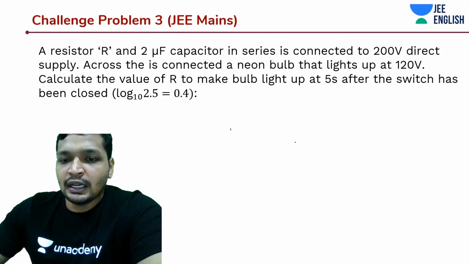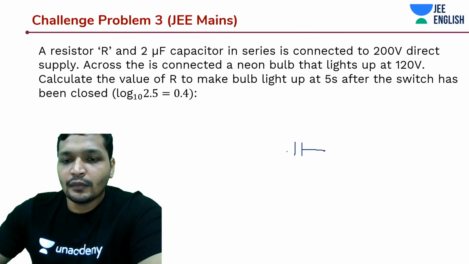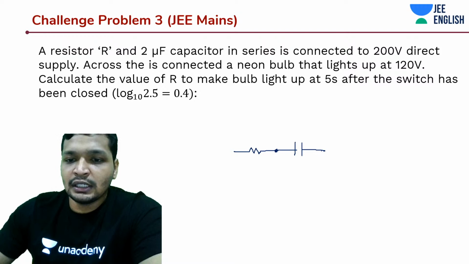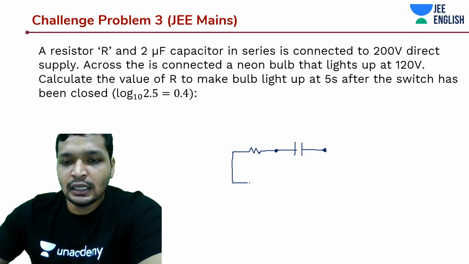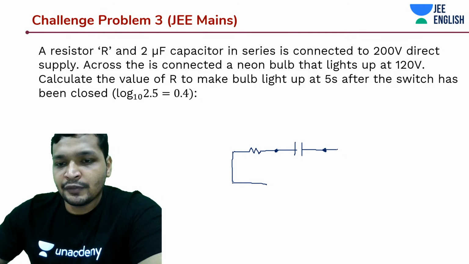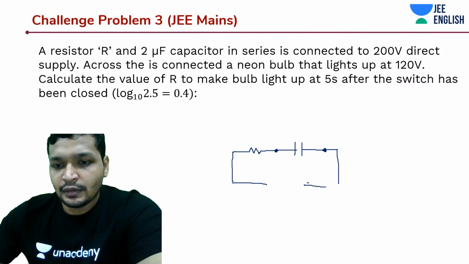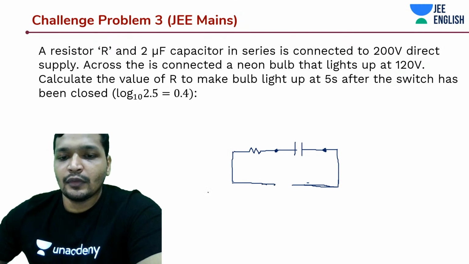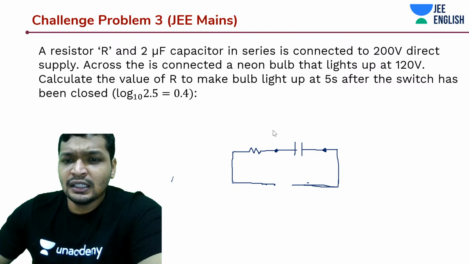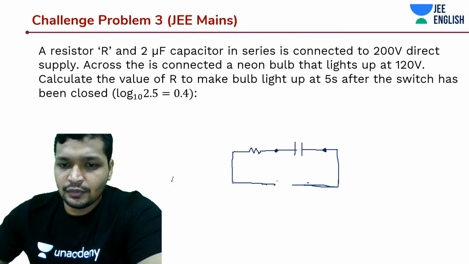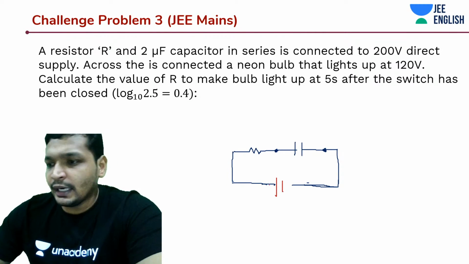So there is going to be a capacitor and there is a resistor. Assume these are the terminals of the capacitor. You have this entire thing connected to an EMF source. This is your battery. And what is the voltage rating of the battery? It's 200 volts.